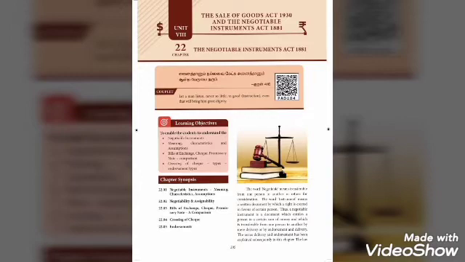So here the law relating to negotiable instruments is dealt with in the Negotiable Instruments Act of 1881. This act speaks more about the promissory note, bills of exchange and even the checks. So this is all about the negotiable instrument.